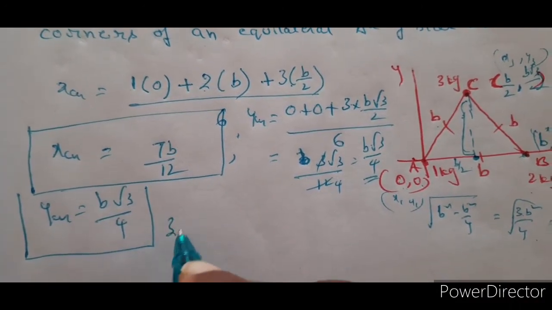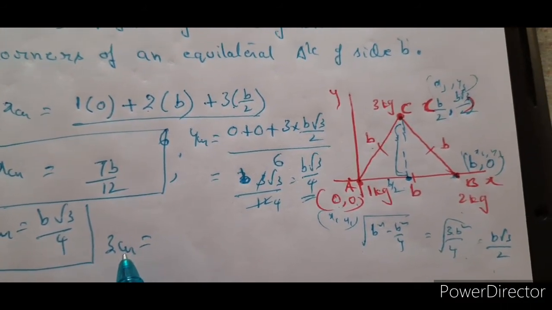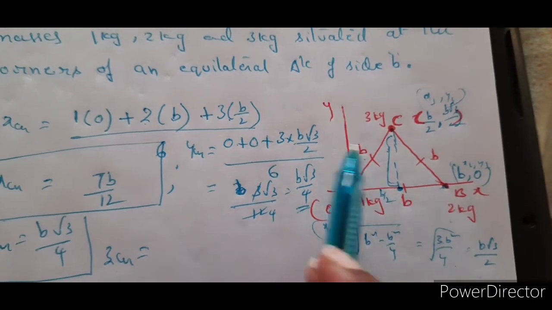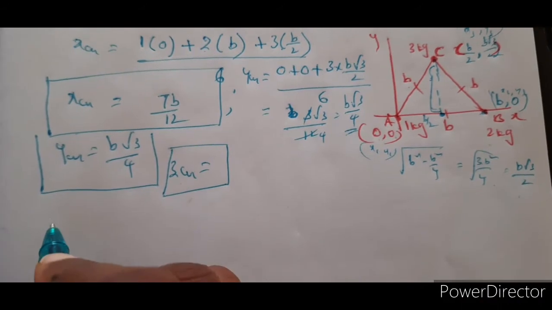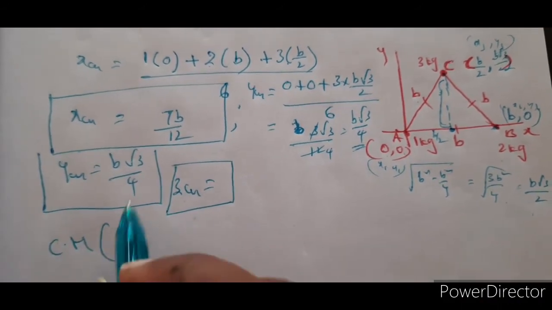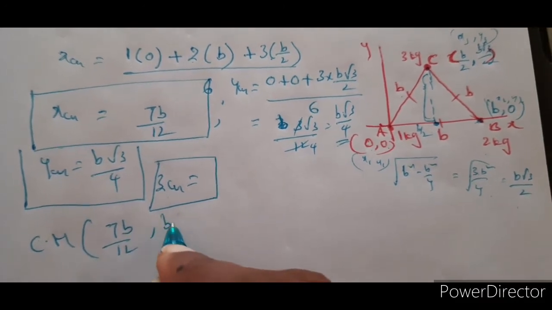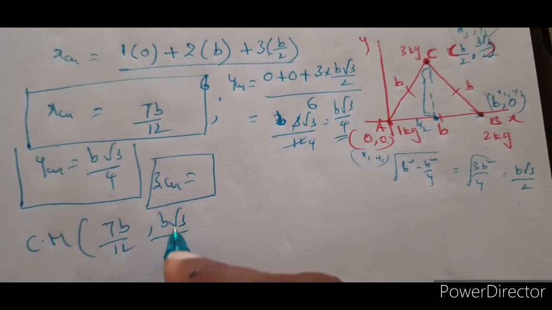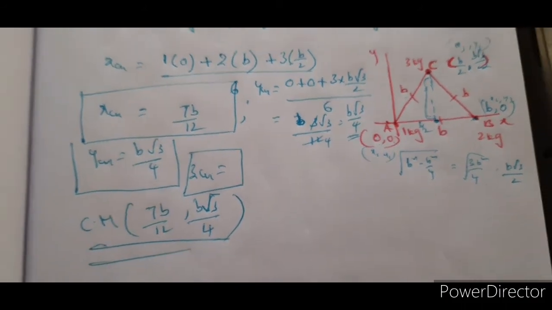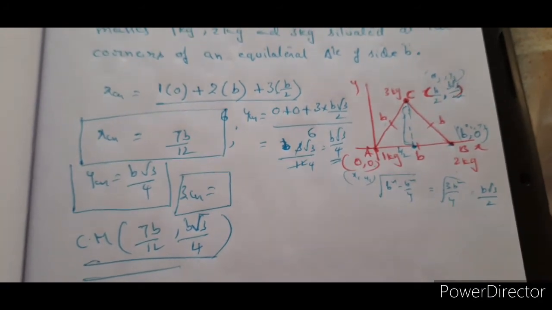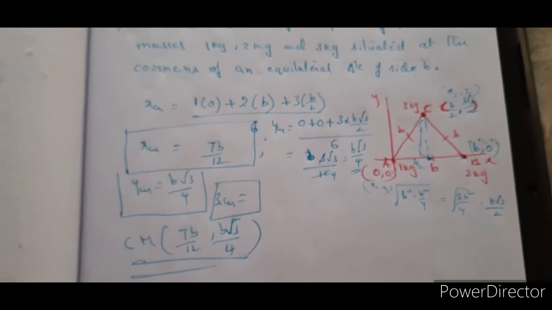And similarly, let us find out zcm. Do you have it? No, because this is given in an xy plane, you don't have zcm here. So therefore, what is the center of mass? What are the coordinates of the center of mass? xcm comma ycm, 7b by 12 comma b root 3 by 4. Right? So these are the coordinates of the center of mass. Very basic application, but those who want can make a note of it.